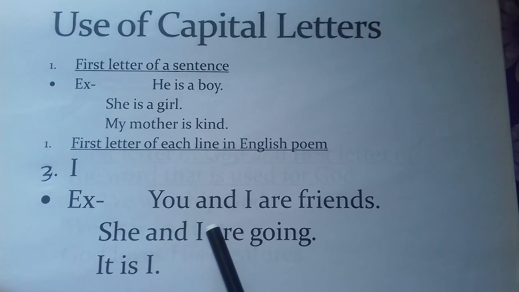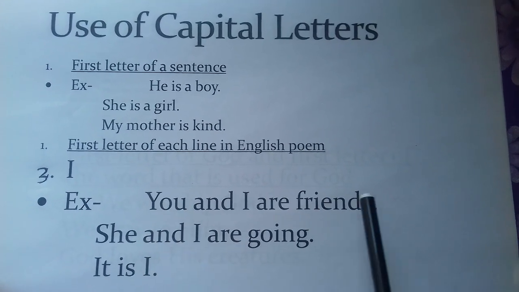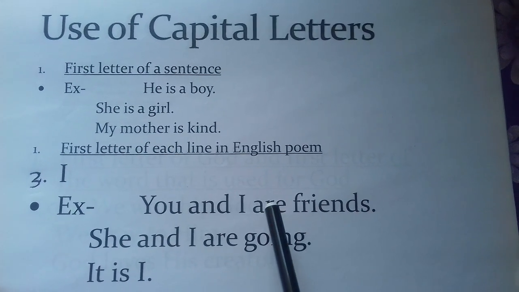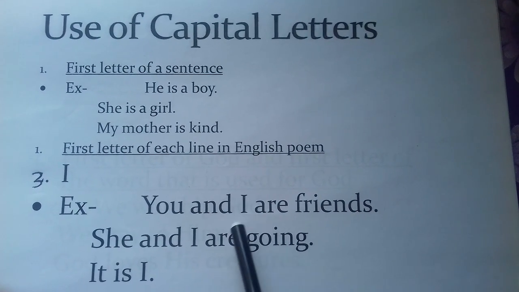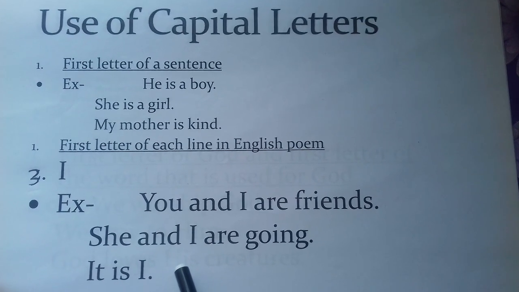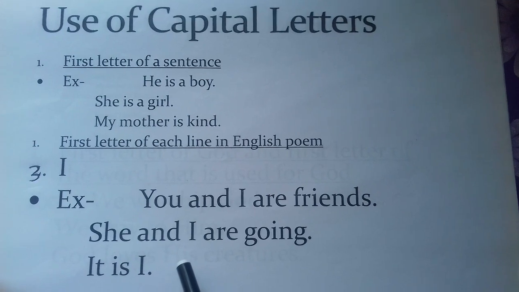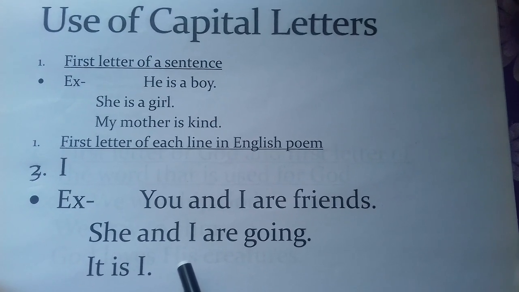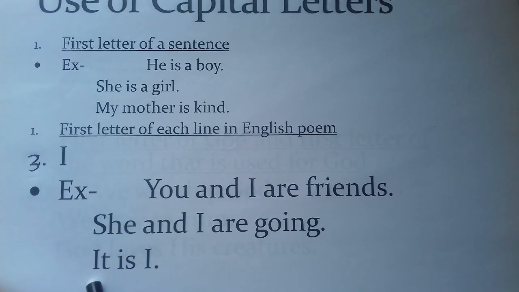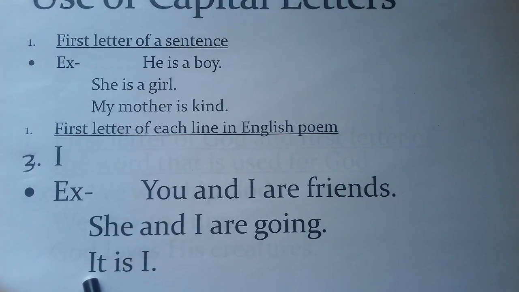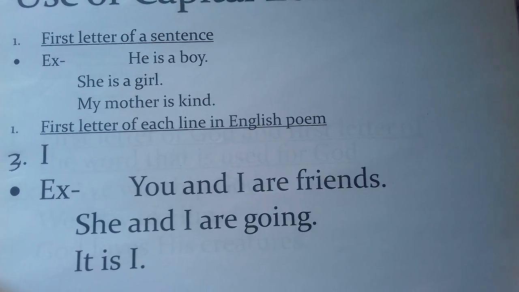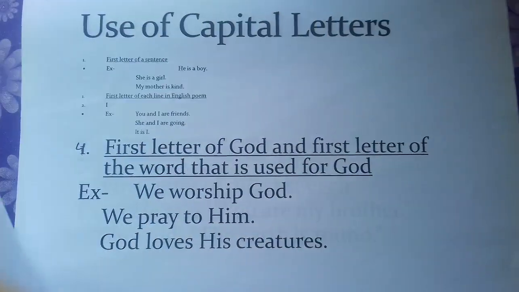In these sentences you should see: you and I are friends, she and I are going, it is I. In these sentences, this I and this I are all words. So here these are used in capital. Here in it I is capital because I is also the first letter of the sentence.